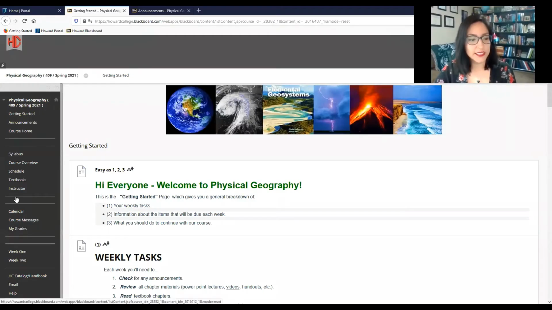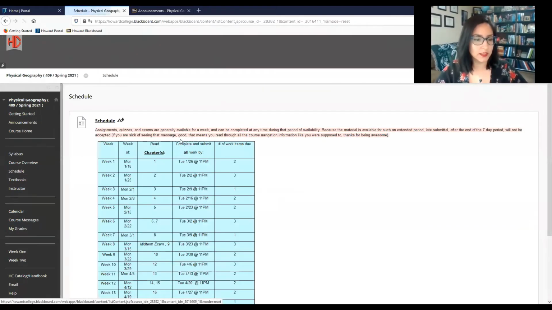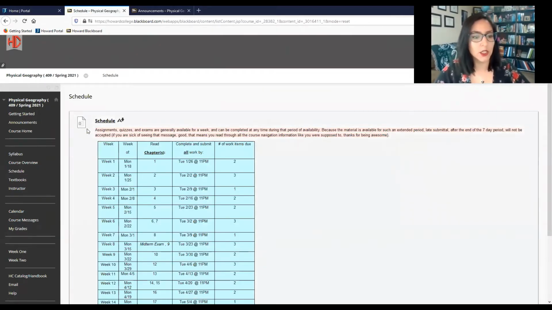Okay, let's go ahead and look at your schedule and what you have to do each week. If we click on the schedule link on the left-hand side, it'll take you to this page. Here we are in week 1. You are responsible for looking at chapter 1 and completing your work by this date. And this last column here tells you what you need to turn in to me, or at least the number of work items you need to be submitting per week. So for week 1, you are submitting 2 items. This is really nice because this tells you on a week-to-week basis exactly what you're submitting.